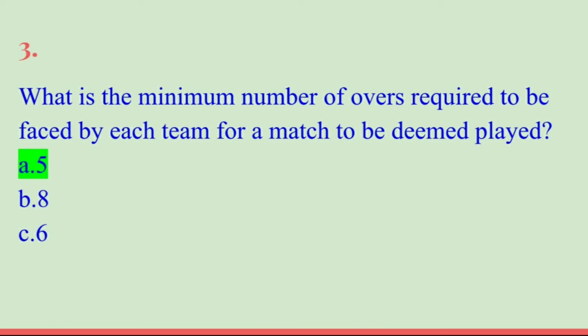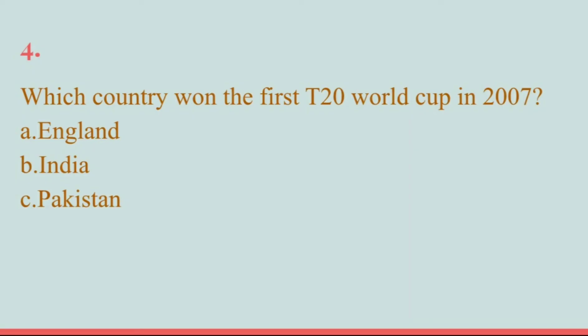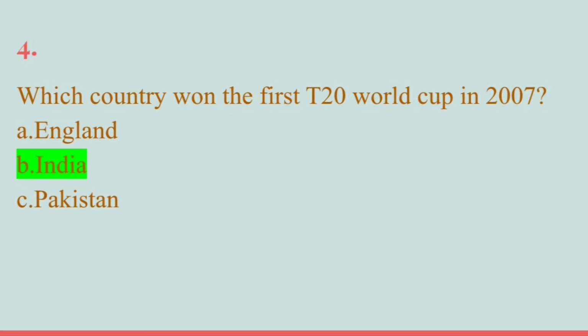Fine. Next question we have, which country won the first T20 World Cup in 2007? We are talking about the World Cup which was held in 2007. Which was the first country? It was England, India, or Pakistan. The correct answer is India. India was the first country to win the T20 World Cup in 2007, under the captainship of Mahendra Singh Dhoni ji. So India was the first country.